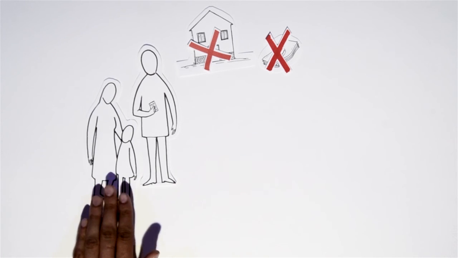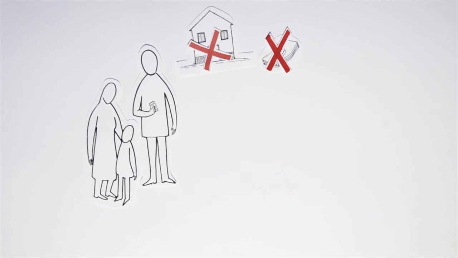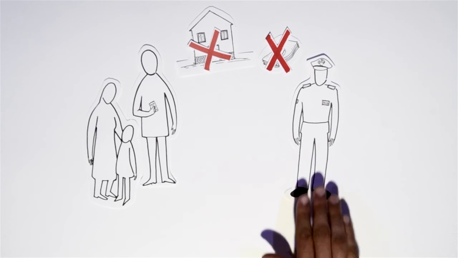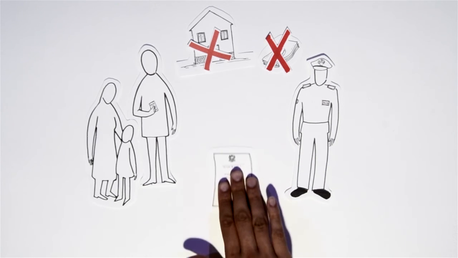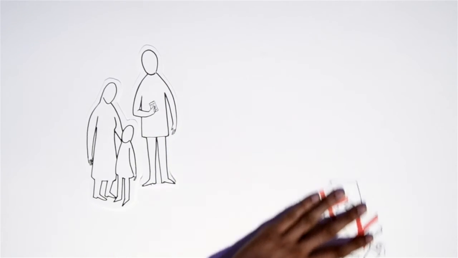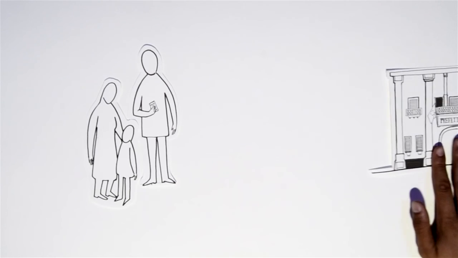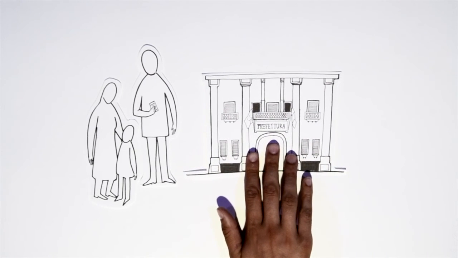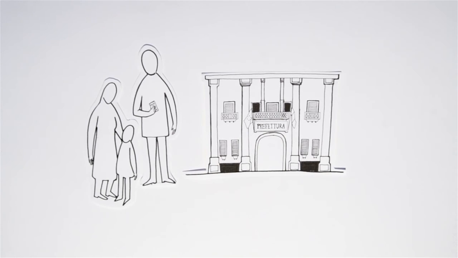If you have documents, the police want to know where you are going to live. If you change house or city, you must tell the Questura. If you have documents, but you do not have a house nor money, you can ask for accommodation for you and your family.